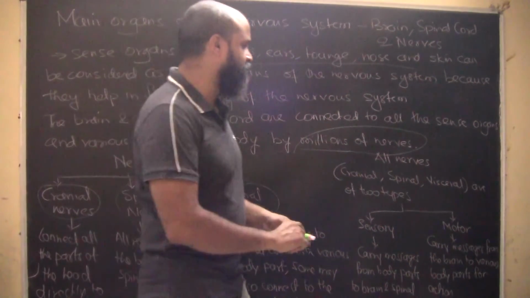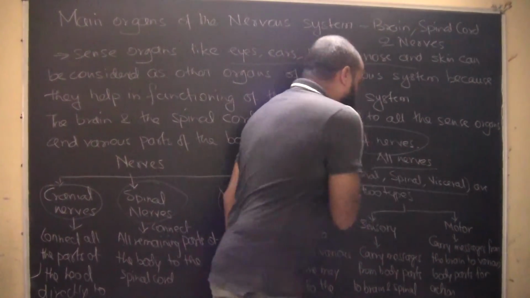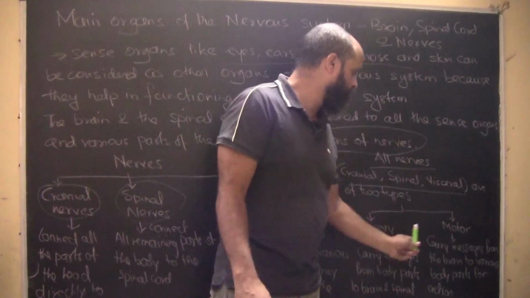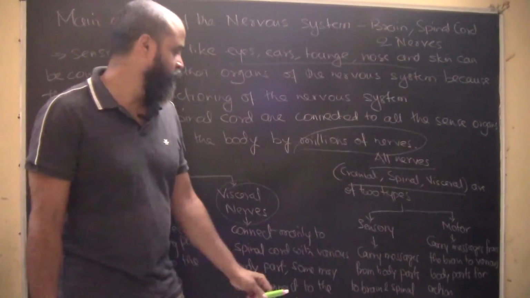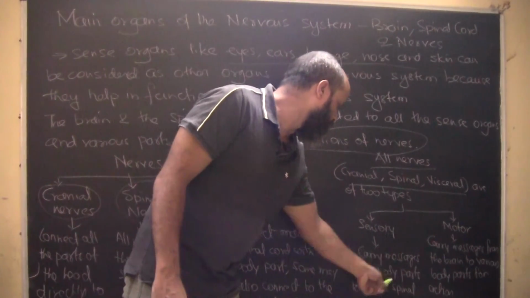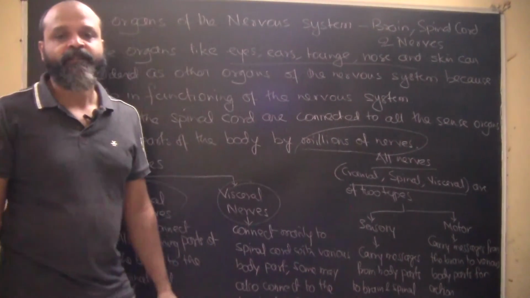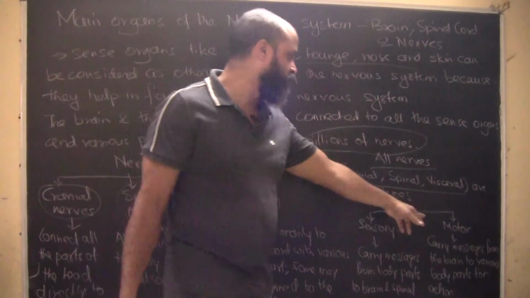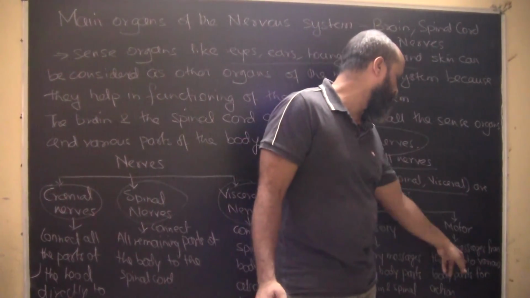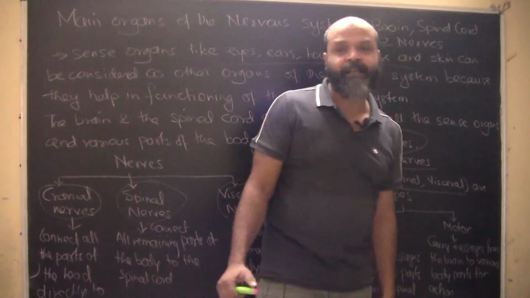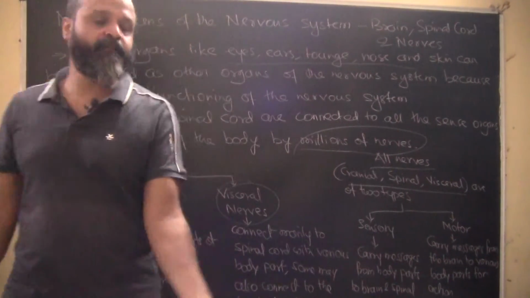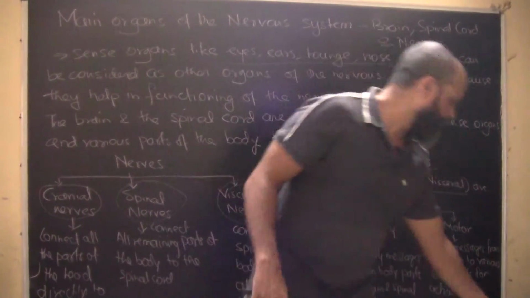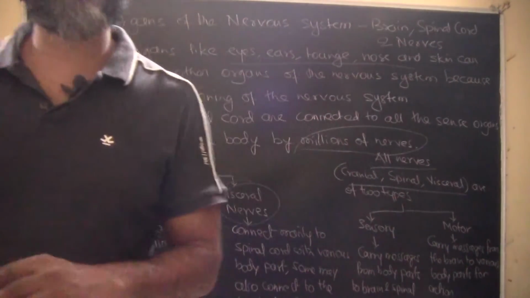Now all these nerves, that is cranial, spinal or visceral, are of two types. One is sensory and the other one is motor. Sensory nerves carry messages from the body parts to the brain and the spinal cord, and motor nerves carry messages from the brain to various body parts for action. You can make a note and take a snapshot of the same.